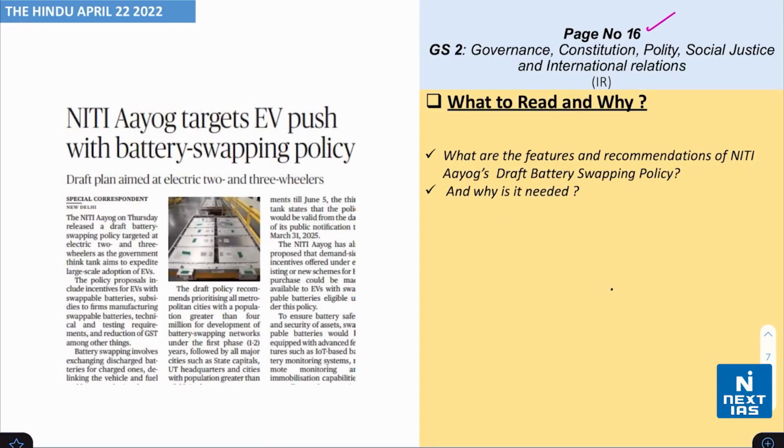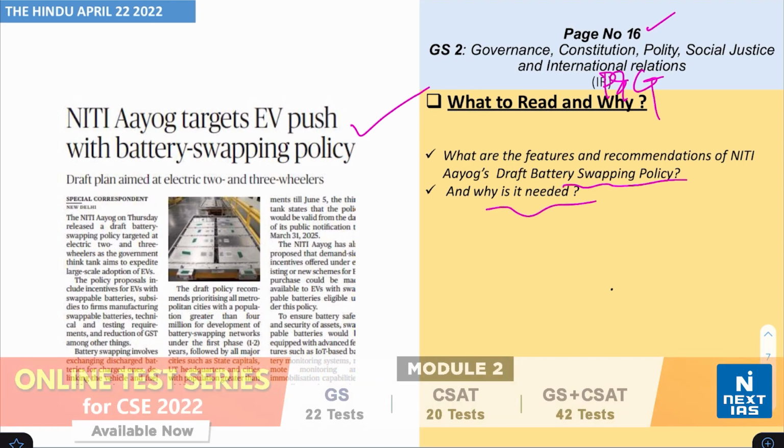Furthermore, take a look on page number 16 from the topic of polity and governance. You find this headline which says Niti Aayog targets EV push with battery swapping policy. Understand what are the features and recommendations of Niti Aayog's draft battery swapping policy and why it is actually needed.